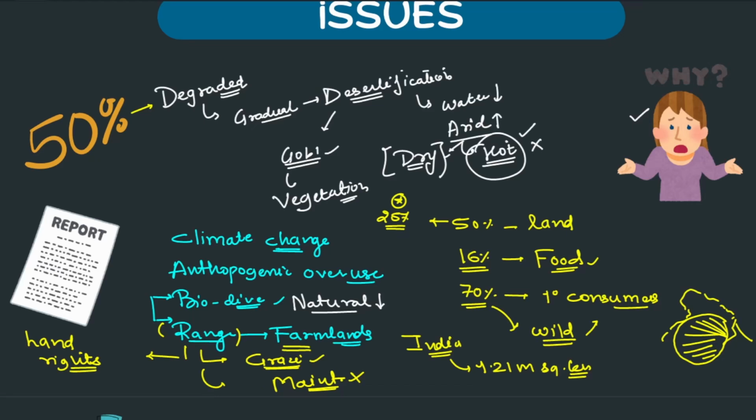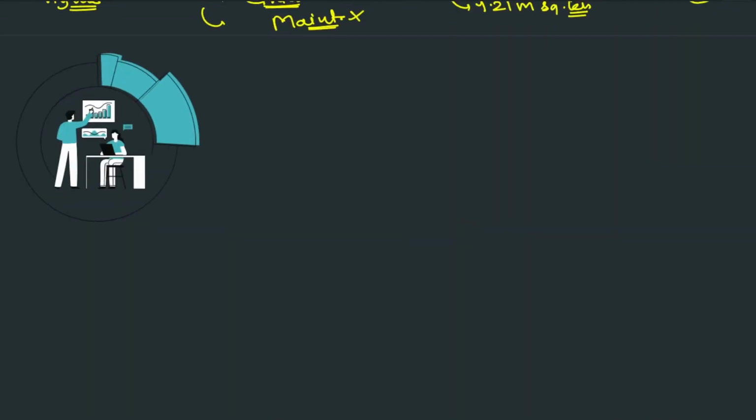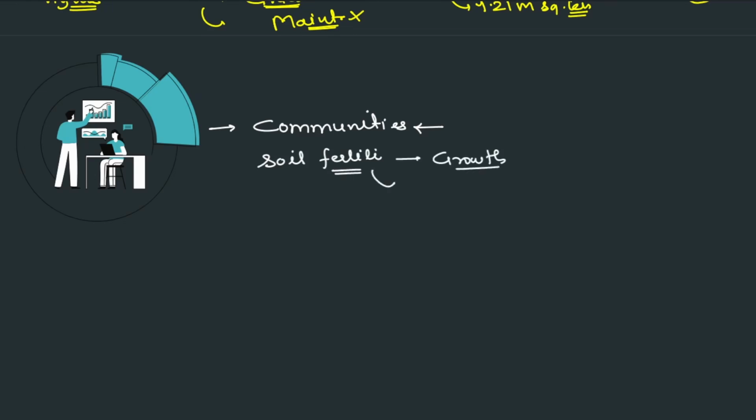Now next thing, what happens when this all happens? What is the result of all this? Let us see the results first. Results means the community depending. We are seeing, from a human perspective lastly, that communities which are dependent on rangelands will be responsible for the repercussions that will happen to them. But first of all, their deterioration impacts soil fertility. Soil fertility will stop growth and regrowth.